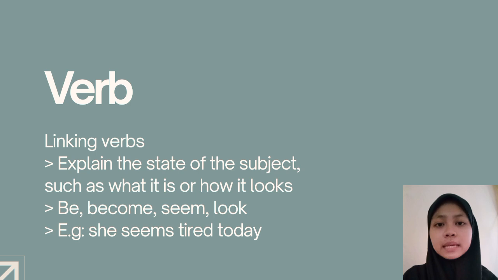So, the second type is linking verbs. The use of this verb is to explain the state of the subject, such as what it is or how it looks. So, for example, be, become, seem, look, etc. So, for example, if you use it in a sentence, it will be she seems tired today. So, seems here is a linking verb.